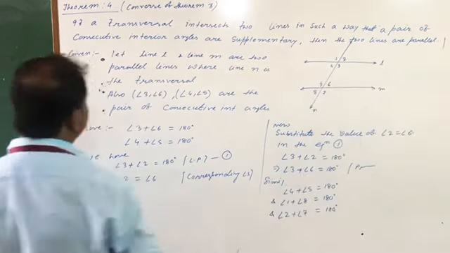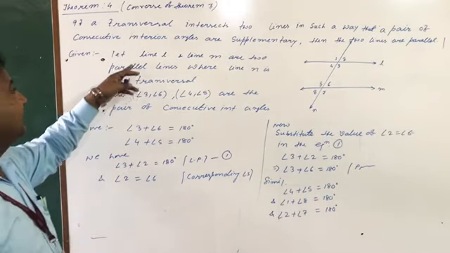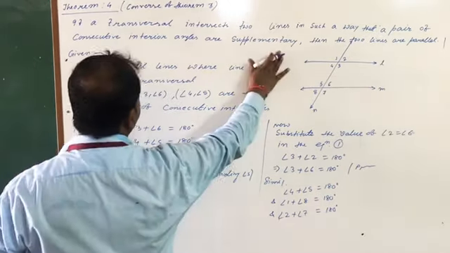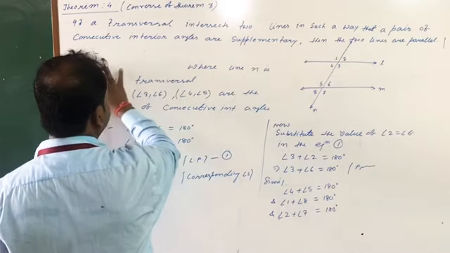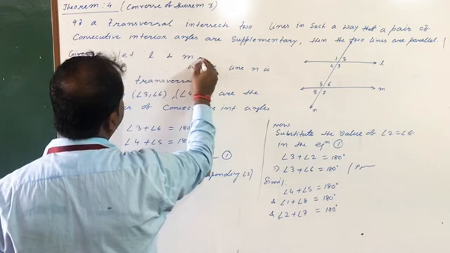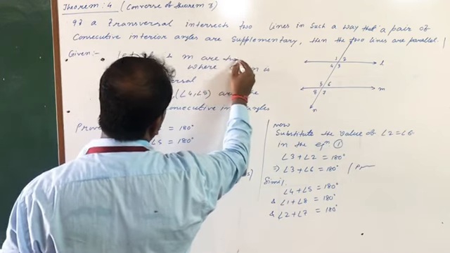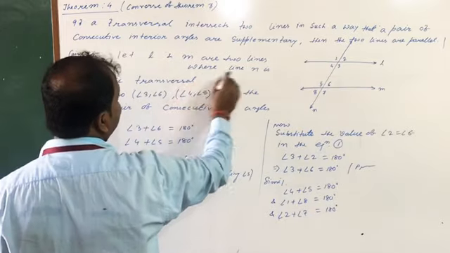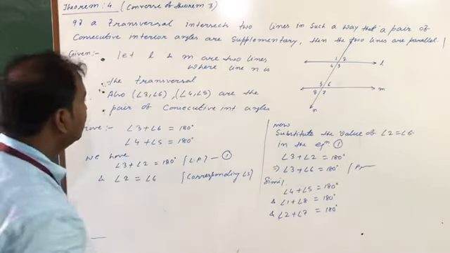It is the reverse of the previous one. Here you will take line L and line M: let L and M be two lines and let N be the transversal.